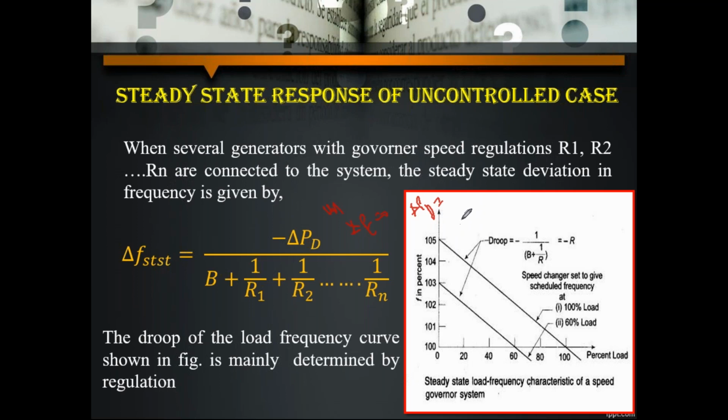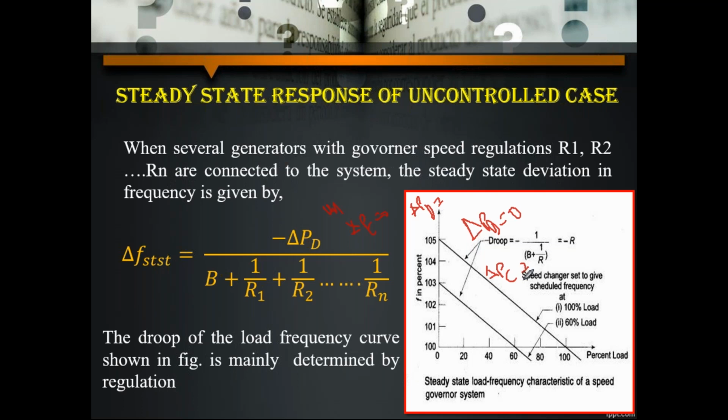In controlled case, delta PD is a constant, so that delta PD equals 0 and delta PC is a variable. Okay now, so that is the difference between controlled case and uncontrolled case. Keep these two points in mind. For uncontrolled case, PC is a constant, so delta PC will be 0 and the variable parameter is delta PD.